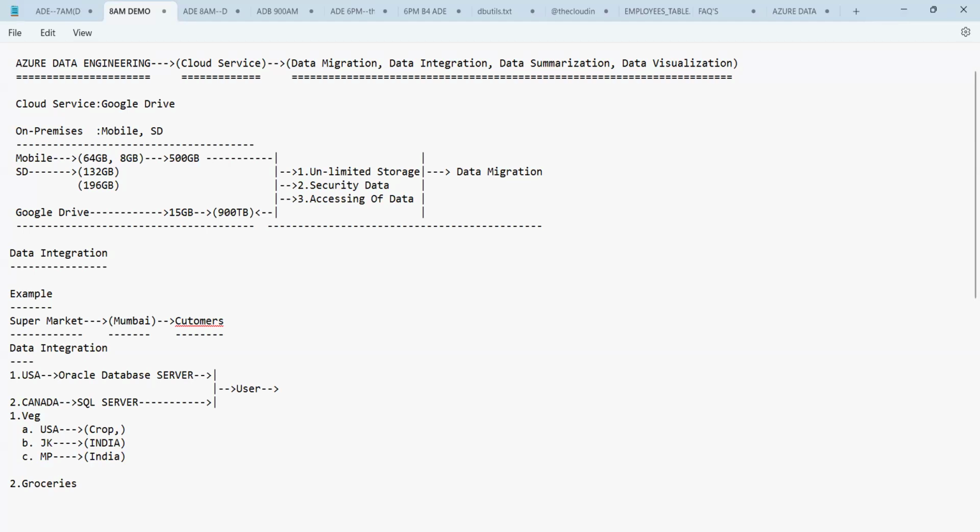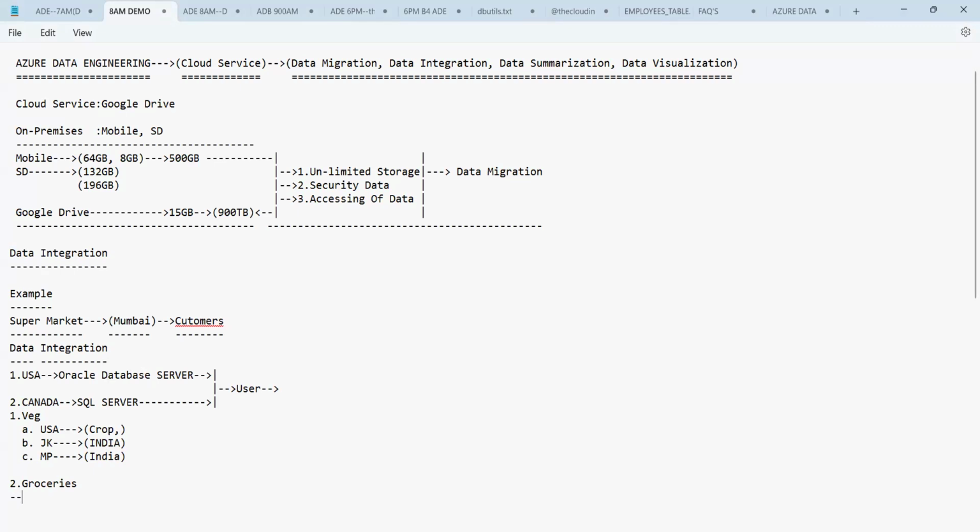Data integration is nothing but getting the data from the various locations and keeping it in one place. So I hope everyone is following the process here. Yes, guys, what is data integration? You must be clear with this.